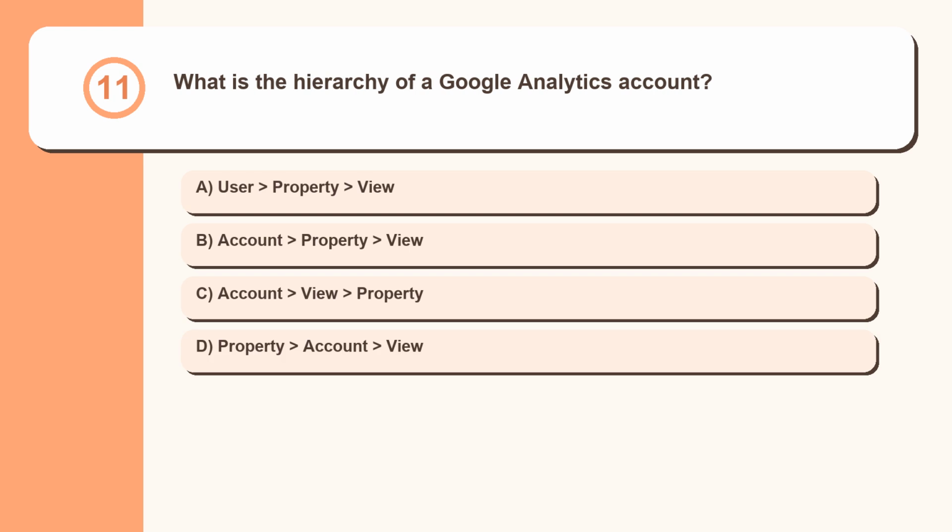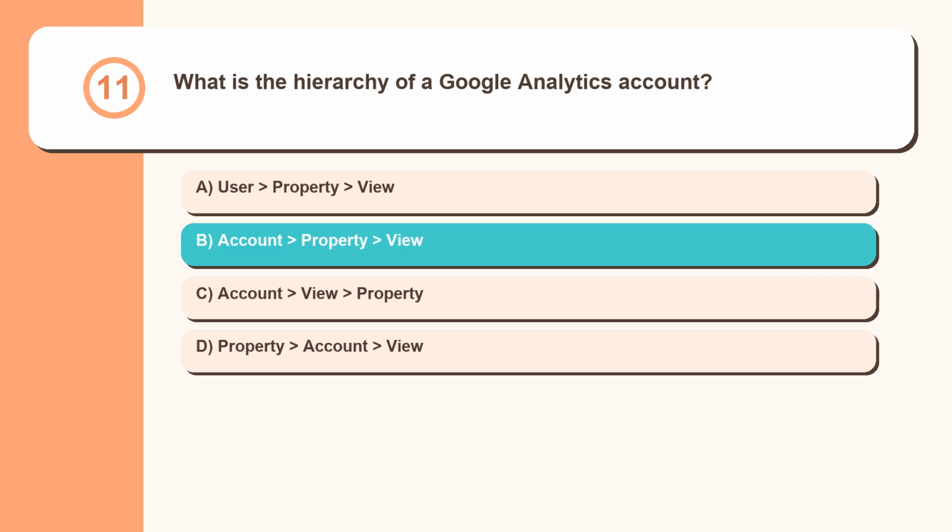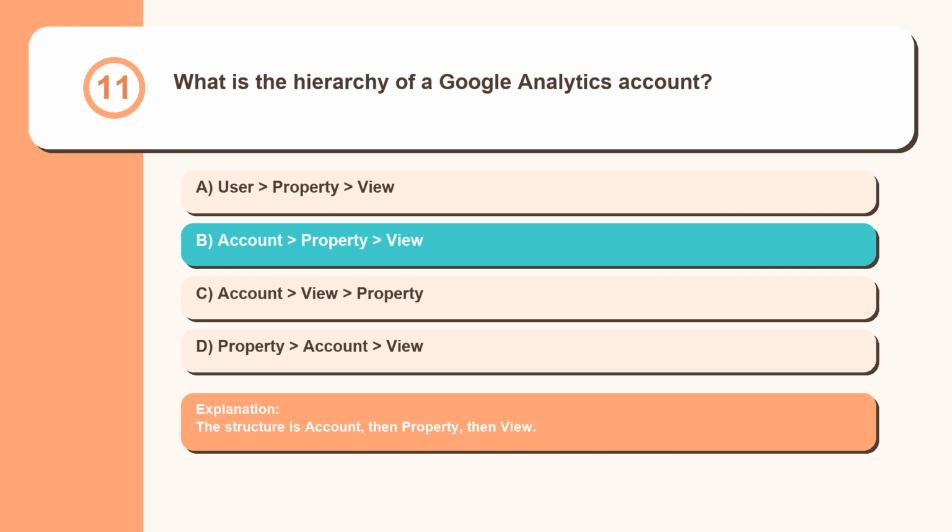Question 11. What is the hierarchy of a Google Analytics account? User, property, view; account, property, view; account, view, property; property, account, view. The structure is account, then property, then view.